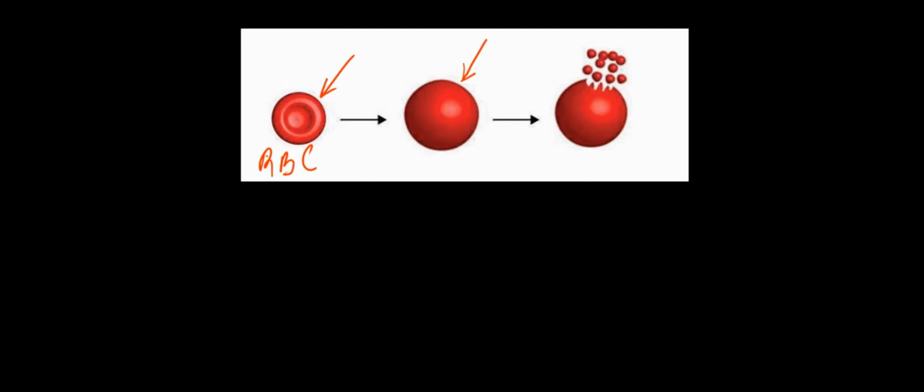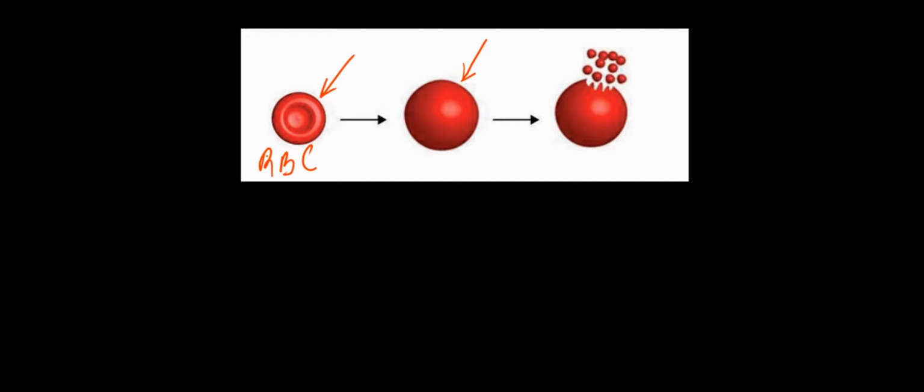That is the result of the red blood cells absorbing what? Water. Subsequently, because there is no cell wall and just a cell membrane, the red blood cell will not be able to withstand the turgor pressure that results from the absorption of water, and this will result in the lysis of the membrane.